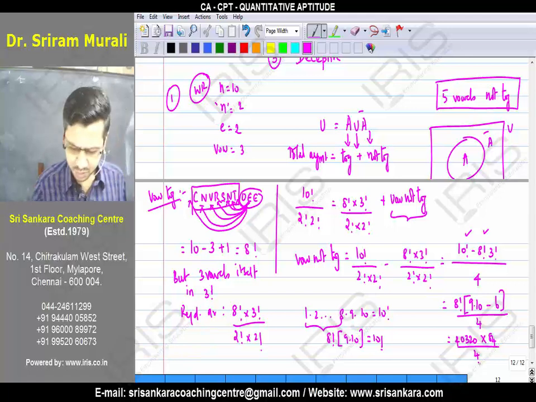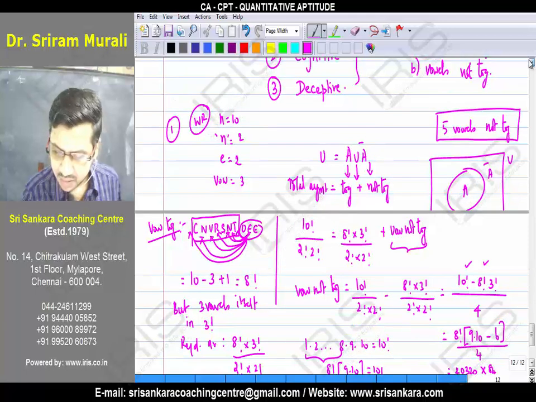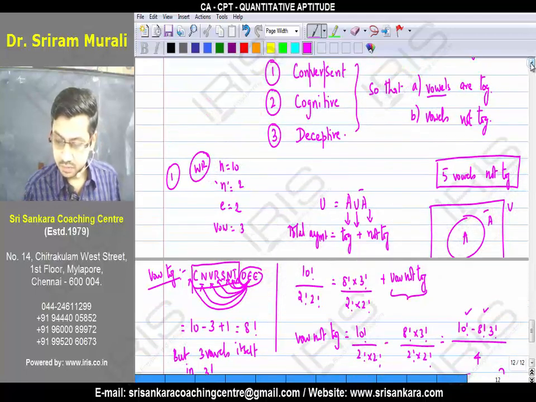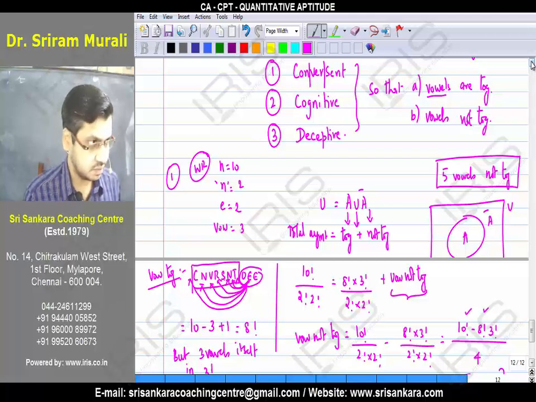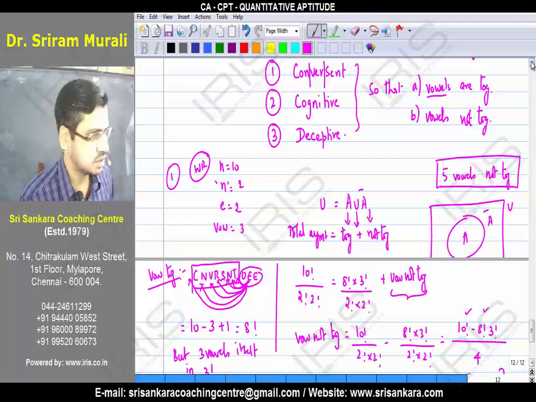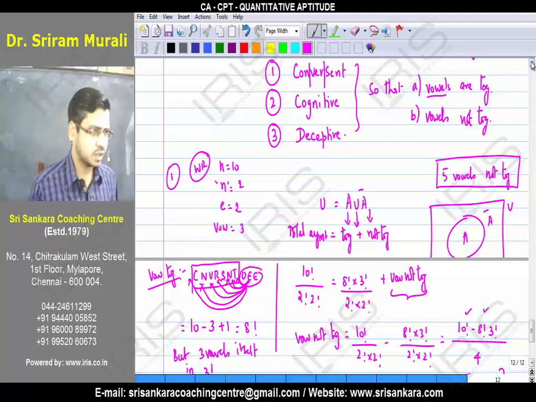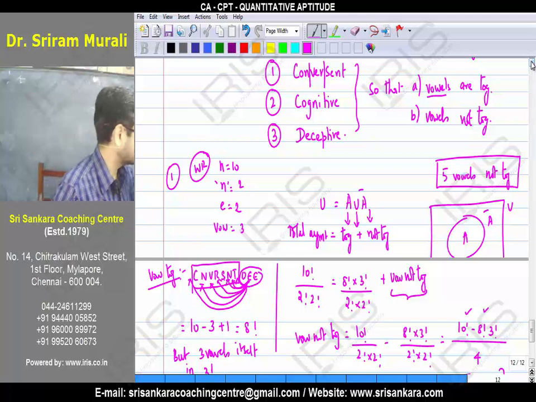Let me recapitulate what is given in the question. First step, we want to verify whether the word has repetition or not. It is a word with repetition. How many letters are there? 10 letters. What letters are repeated? 2 letters are repeated 2 times. And what is the question? Vowels are together. If you want to address vowels not together, first I should do vowels together. So how many vowels are there? 3 vowels. Now what do I have to do?